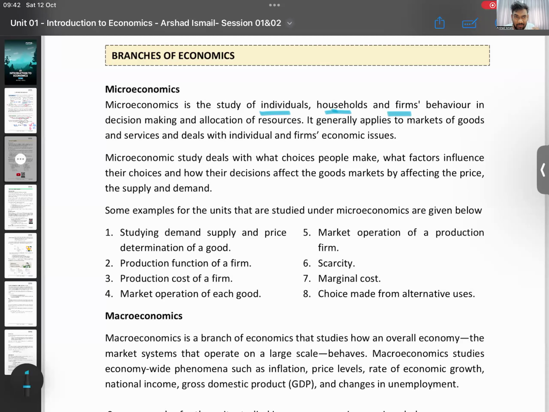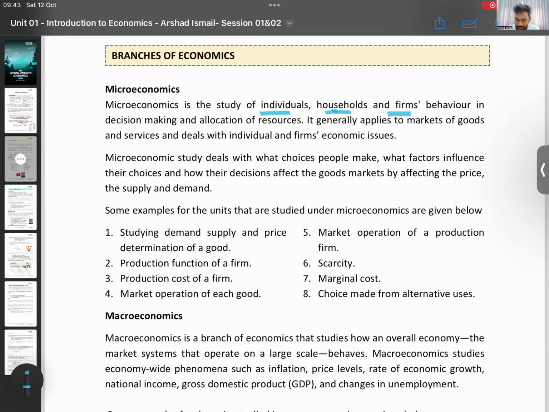So if you're studying a small part of the economy, if you take Sri Lanka, 22 million people, how many households, how many firms? If you're studying a small part, talking about one firm, what is happening in the Coca-Cola factory? What is the demand for rubber? What is the demand for laptops? You're studying one small part of the economy. That is what you call microeconomics.